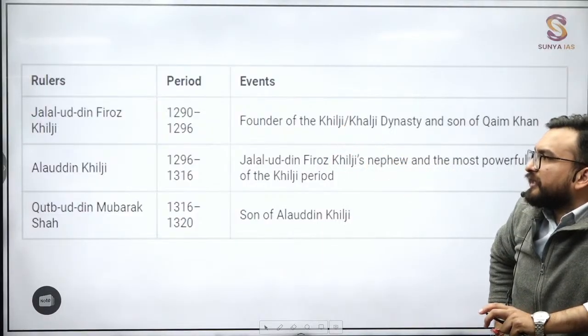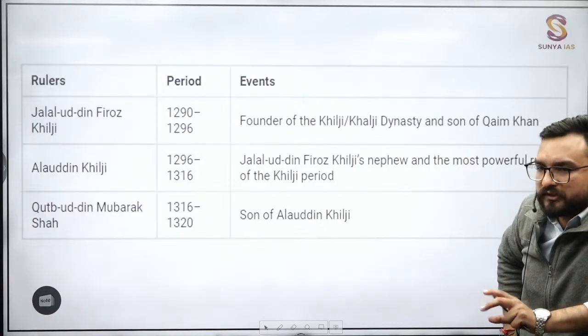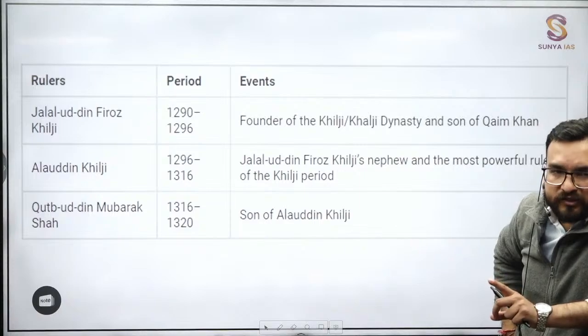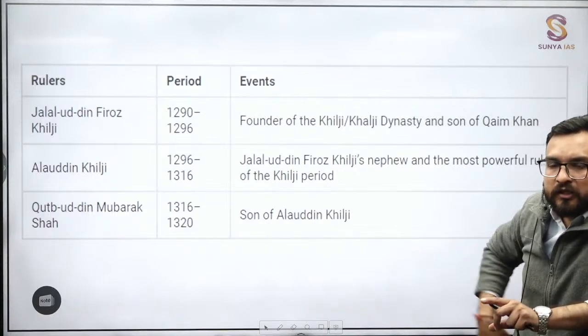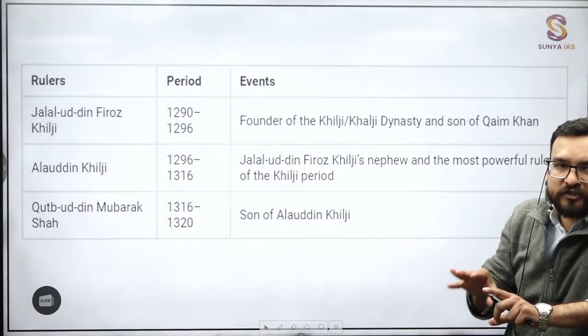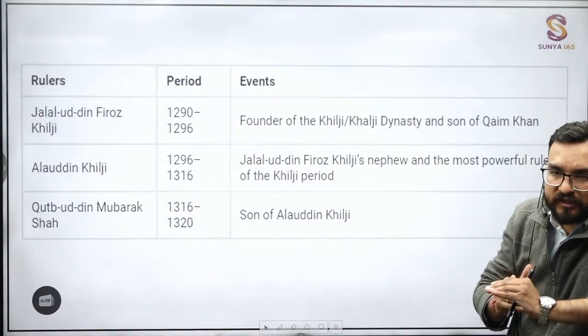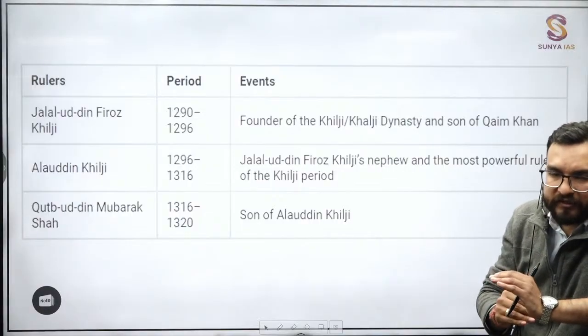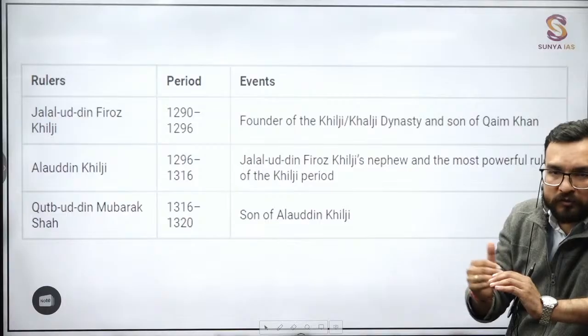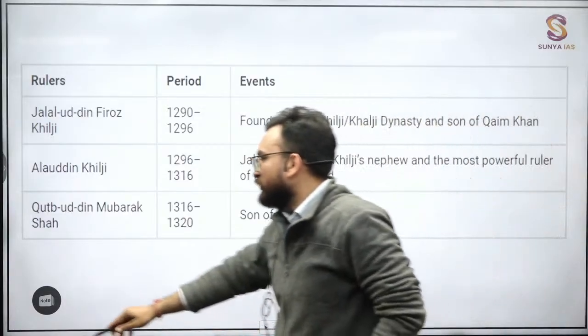After that, in Alauddin Khilji, this is the story. Story is not important. Alauddin Khilji is important from various aspects. First is military expansion: how he expanded to Gujarat, to the Deccan, till the south he reached. Though he did not, like Samudragupta, annex the southern Indian kingdoms, he provided the base for the next ruler, like Muhammad bin Tughlaq, who will be expanding till the south. Alauddin Khilji is important, guys.